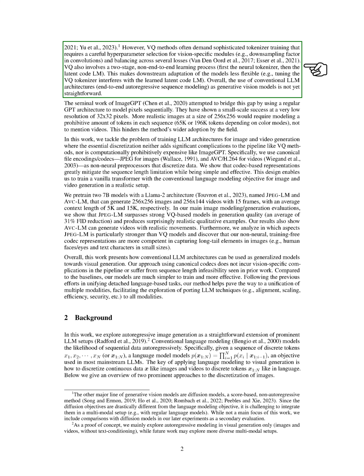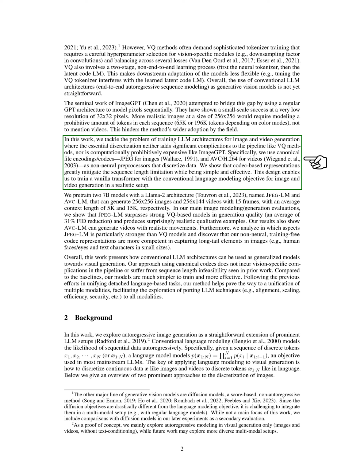However, VQ methods can be complicated, requiring careful tuning of hyperparameters and a two-stage learning process that complicates model adaptation. We aim to address these challenges by employing conventional file encodings as non-neural preprocessors for discretization, avoiding the complexities associated with VQ methods and the high computational costs seen in approaches like ImageGPT. Our method allows us to train a standard transformer for image and video generation effectively.